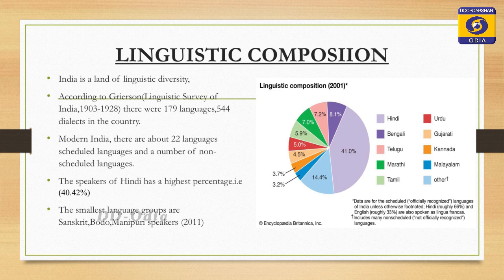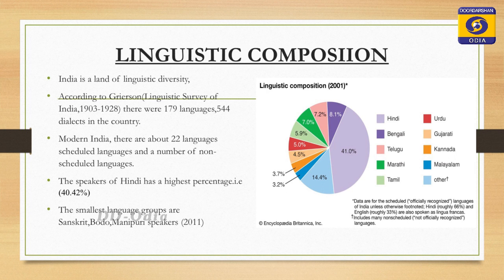According to a classification, in India there are 179 languages and 544 dialects in the country. In modern India, there are 22 scheduled languages, which are given constitutional status, and a number of non-scheduled languages. Along with these scheduled and non-scheduled languages, there are 6 classical languages also in our country.